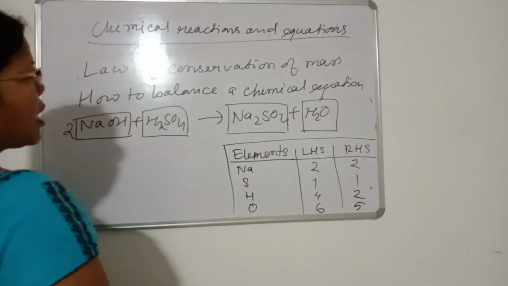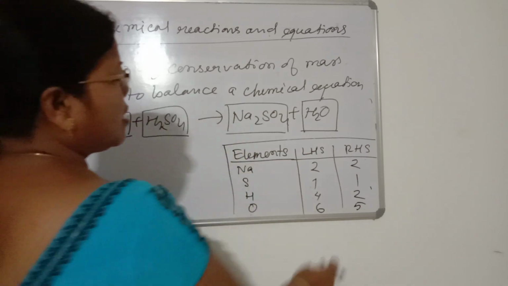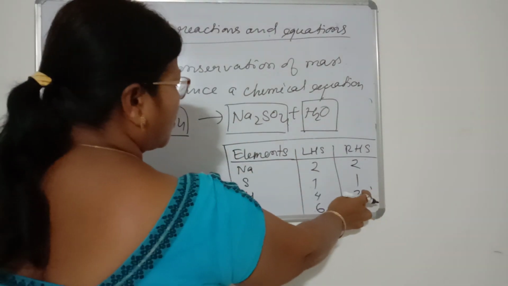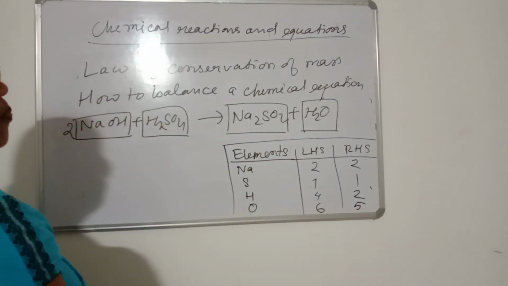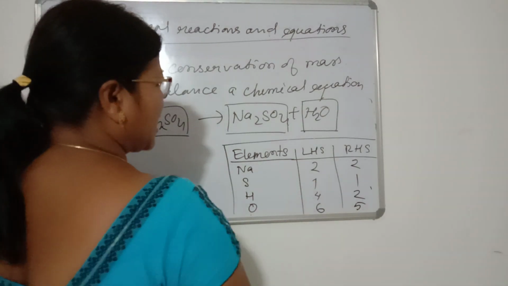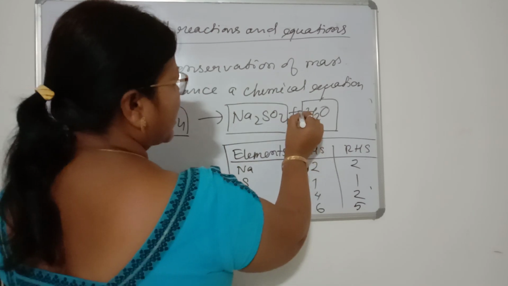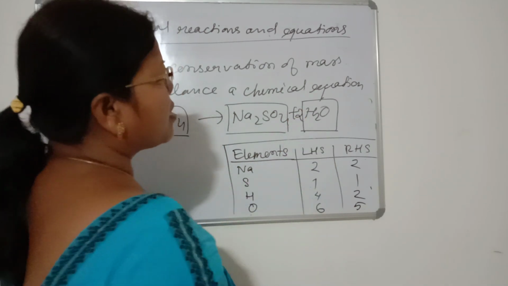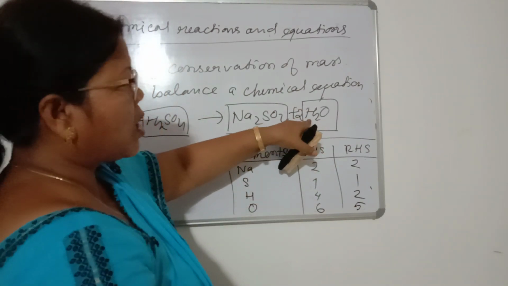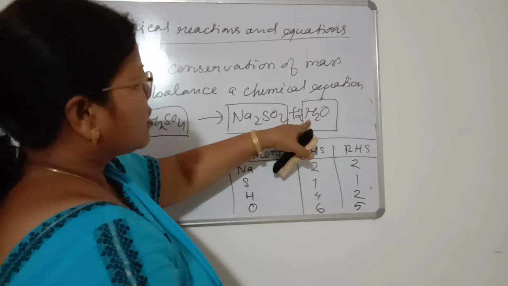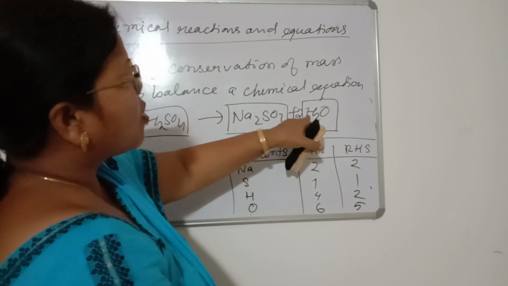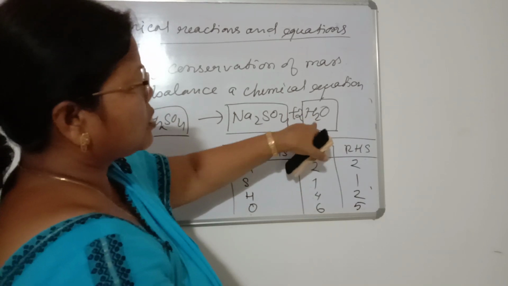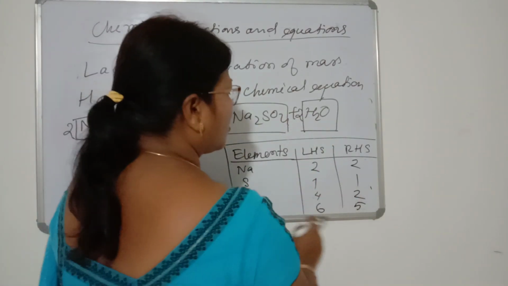Next, on the right hand side there are 2 hydrogen atoms and 5 oxygen atoms. So to equalize like the left hand side, we can multiply the formula of water by 2. Then the 1 hydrogen and 1 oxygen atom become 2 oxygen atoms, and 2 twos are 4 hydrogen atoms.